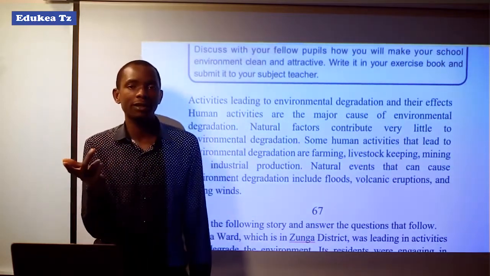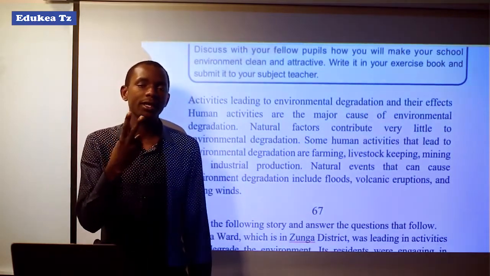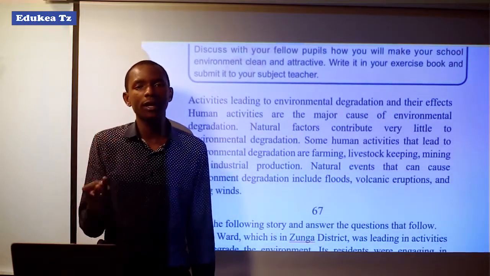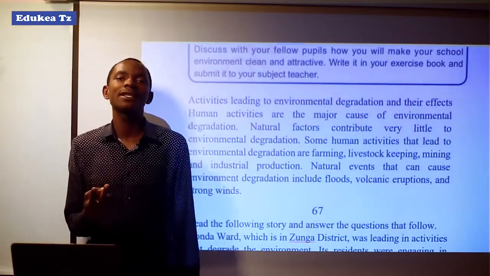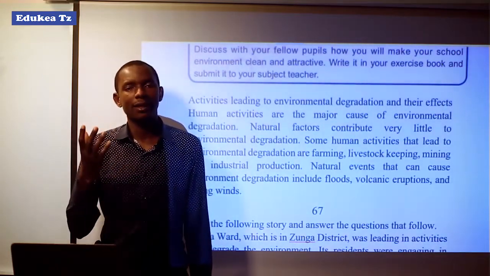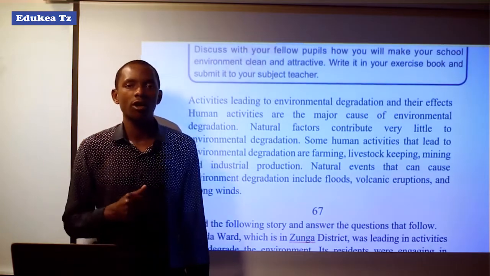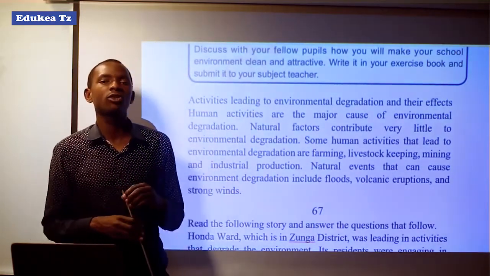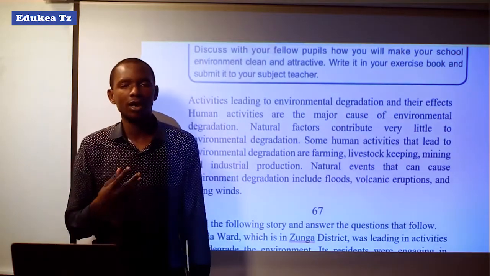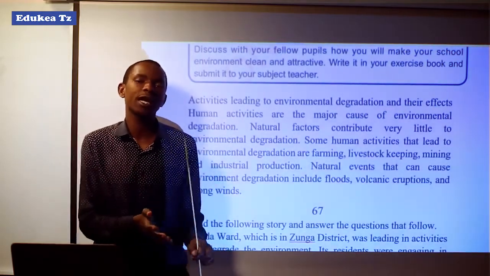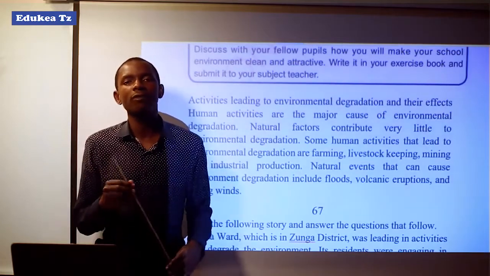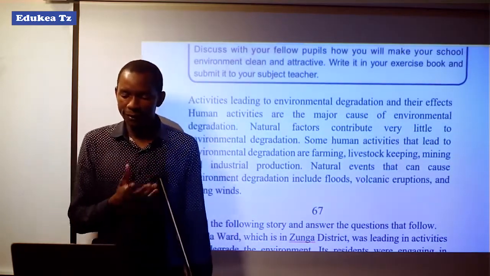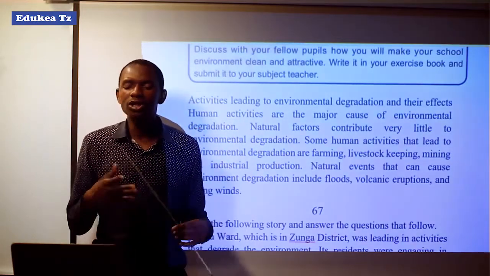I mean, agricultural activities involve two things. The first one is keeping of animals, and the second one is cultivating crops. That can be cash crops or food crops. Those are the activities included in agriculture, and they may cause the environment to be degraded. So that is the first. Then there are natural factors.